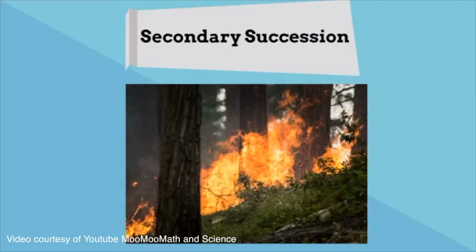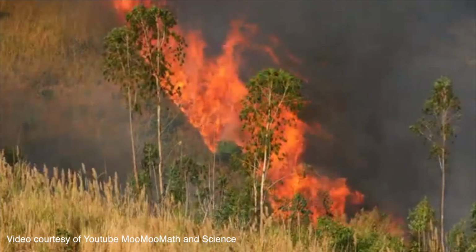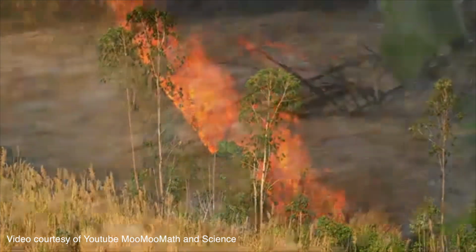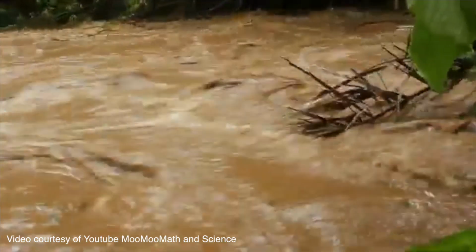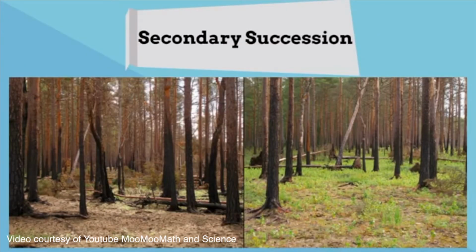Secondary succession occurs when an existing ecosystem has been destroyed or disturbed. They are more minor in magnitude compared to a primary succession. For example, a forest fire may destroy a large area of trees and plants, or flooding can destroy an area. In this before and after picture, the fire destroys plants, but the soil remains. Two years later, the forest has grown back.